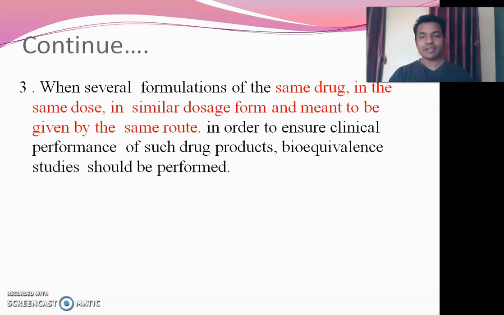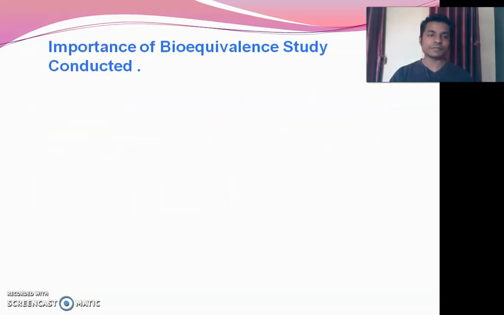In that case, we need to ensure that they have similar or the same clinical performance, so we have to perform the bioequivalence study. For what purpose? To ensure the clinical performance. Such dosage forms may be manufactured by different manufacturers, but to ensure the clinical performance of such drugs, we have to perform the bioequivalence study.